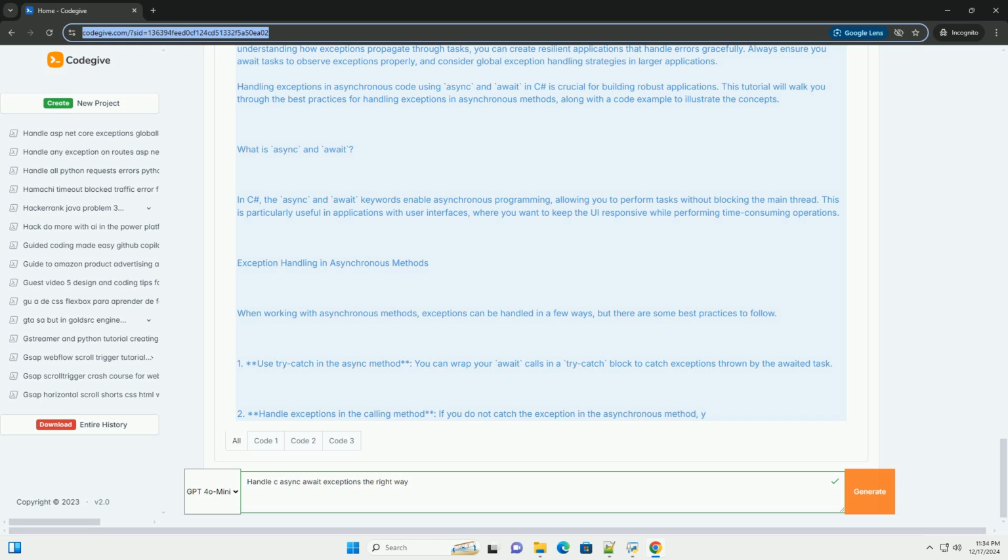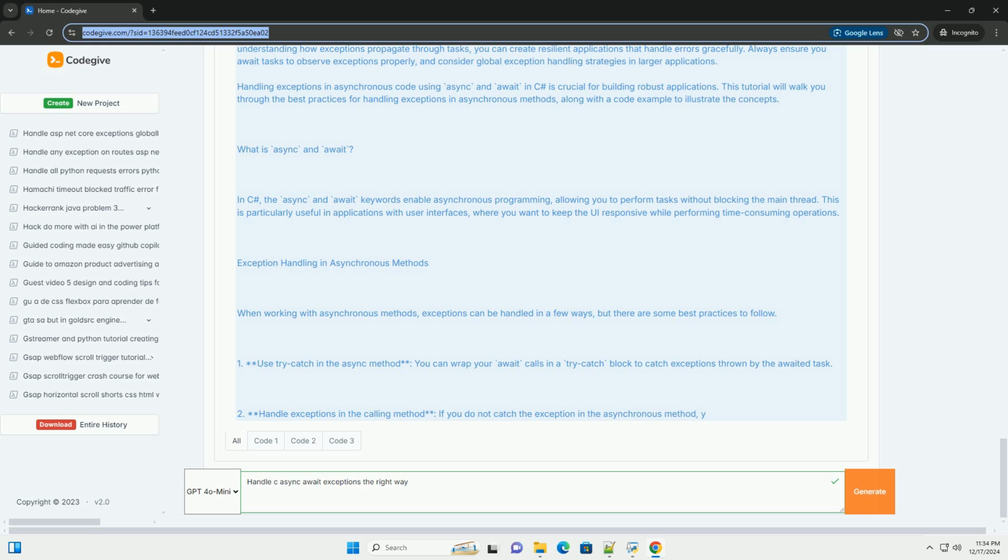What is async and await? In C#, the async and await keywords enable asynchronous programming, allowing you to perform tasks without blocking the main thread. This is particularly useful in applications with user interfaces, where you want to keep the UI responsive while performing time-consuming operations.